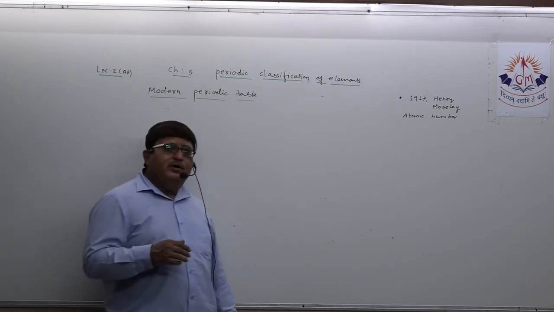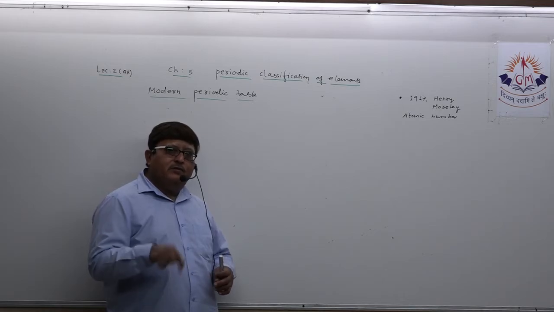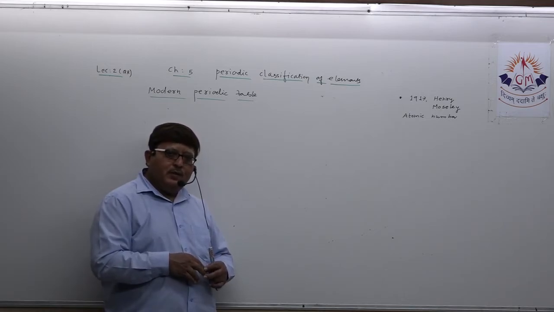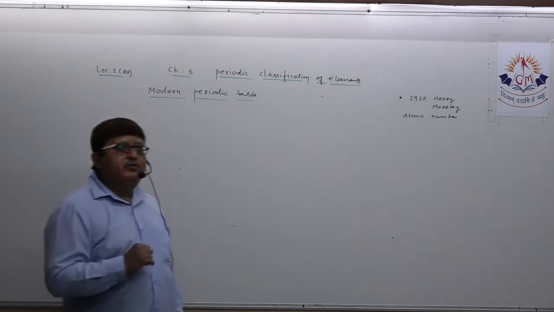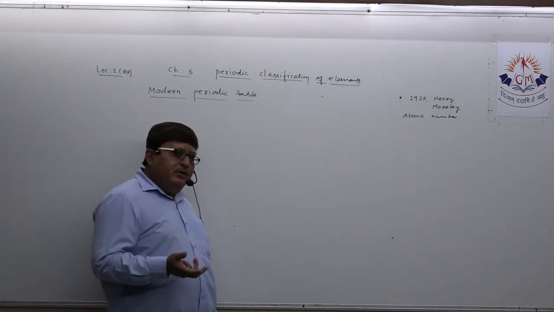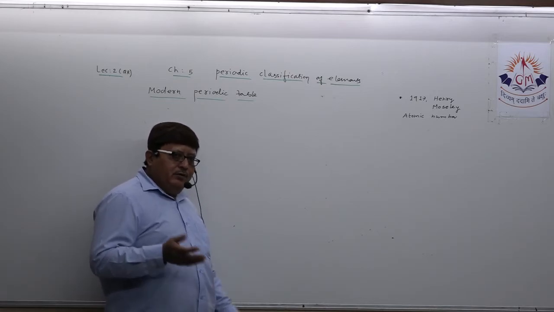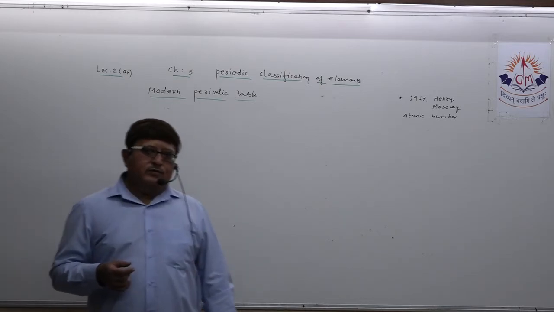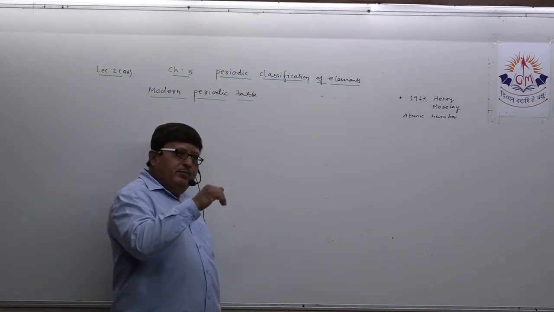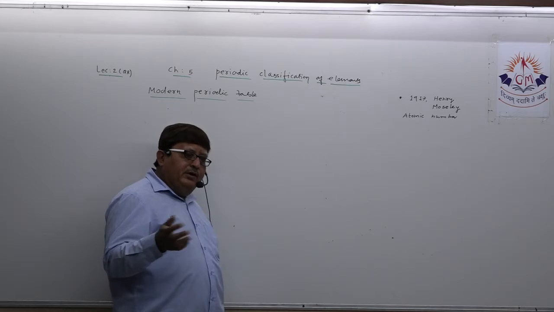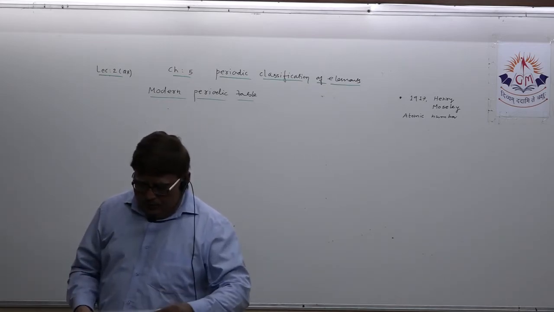The modern periodic table decides the position of an element not from atomic mass, but from atomic number. So the anomalies which existed in Mendeleev's periodic table have been totally eliminated here. You understood this? This question can be asked: which anomalies present in Mendeleev's periodic table were corrected in the modern periodic table. So you should keep this in your mind.